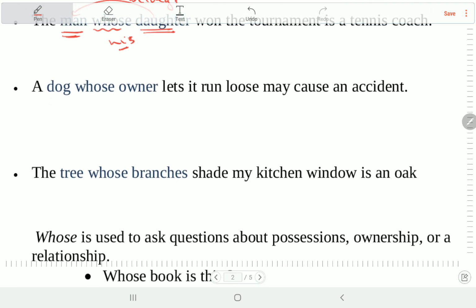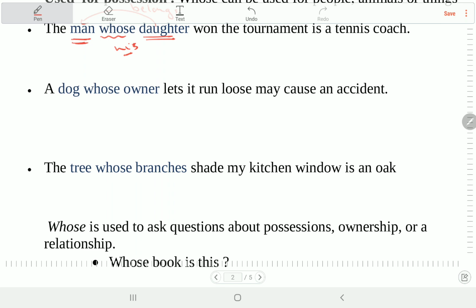Like these examples, يلا نقراهم. A dog whose owner lets it run loose may cause an accident. So the owner of the dog. The tree whose branches shade my kitchen window is an oak. So again, the branches of the tree. So two nouns again.